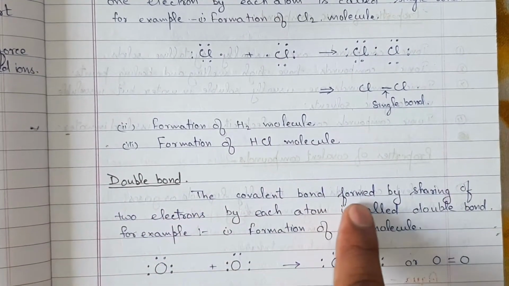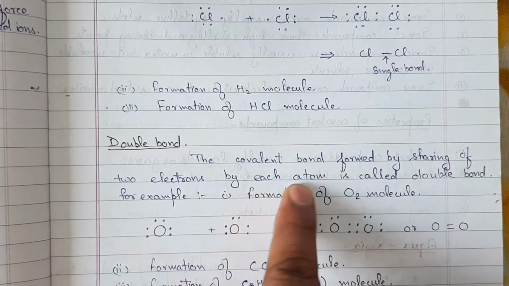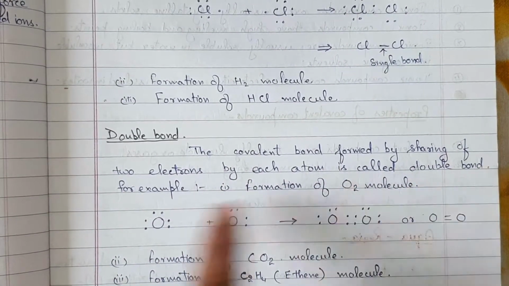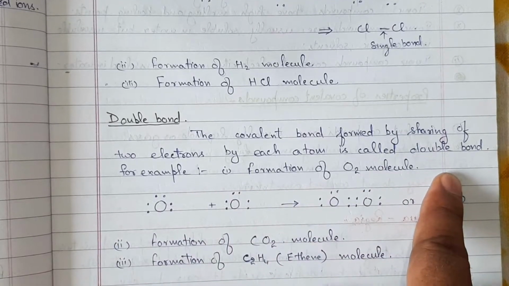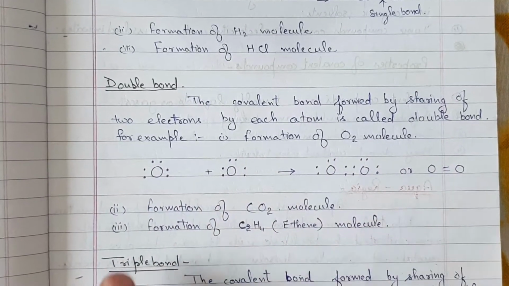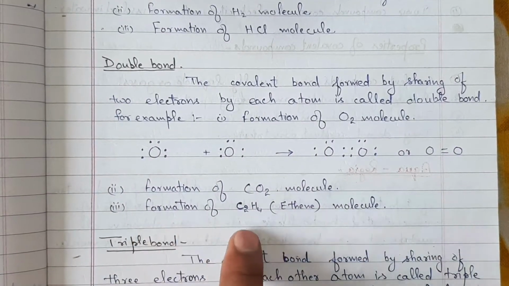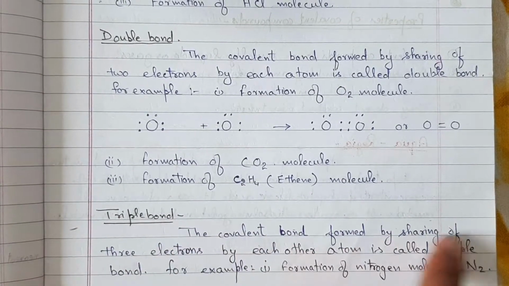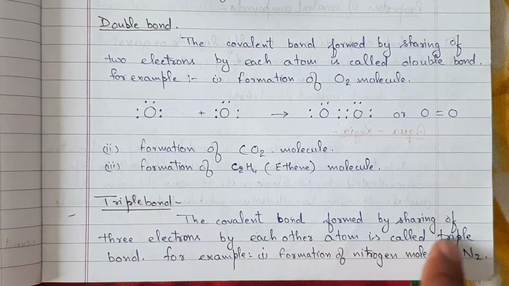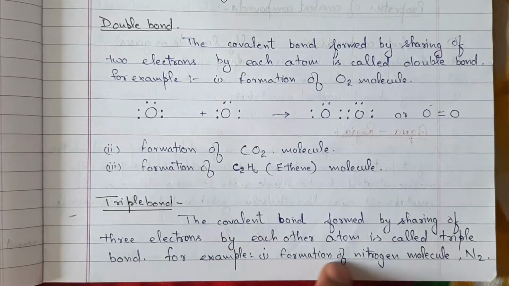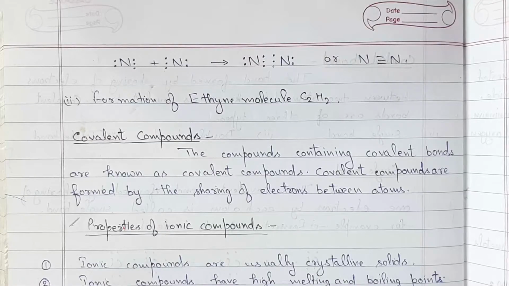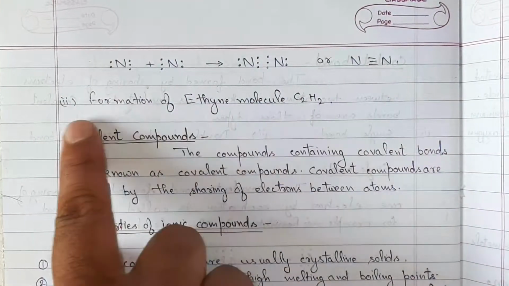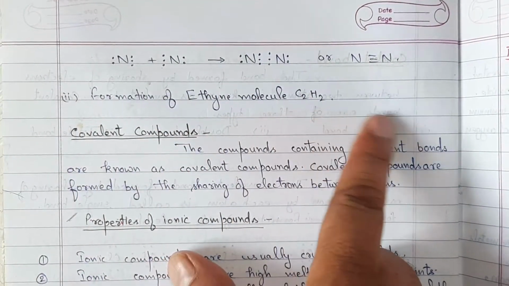Double bond. The covalent bond formed by sharing of two electrons by each atom is called a double bond. For example, formation of oxygen molecule as shown in the figure. Formation of carbon dioxide molecule, formation of ethene molecule. Triple bond. The covalent bond formed by sharing of 3 electrons by each atom is called a triple bond. For example, formation of nitrogen molecule N2, and as shown in the figure, formation of ethyne molecule C2H2.